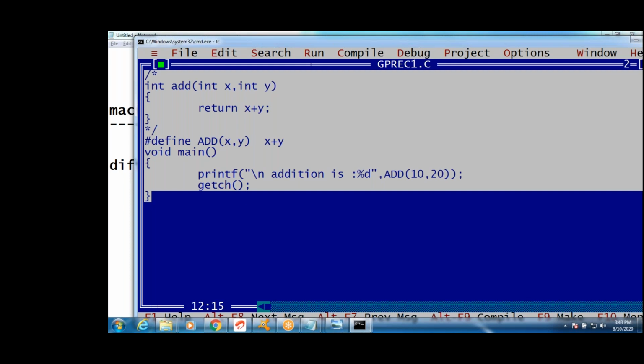Square root and cube root, we write as functions.